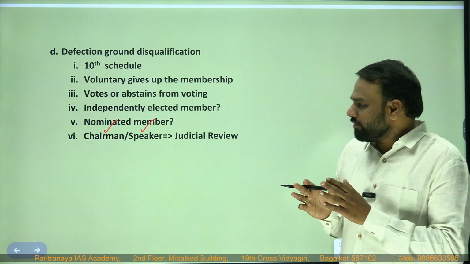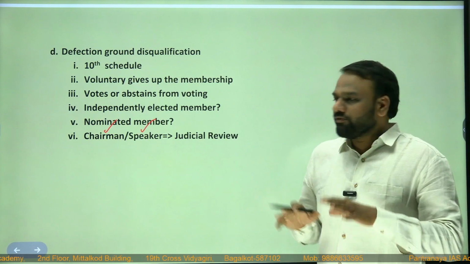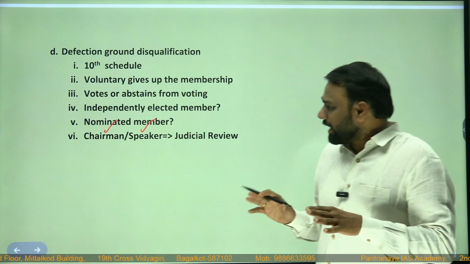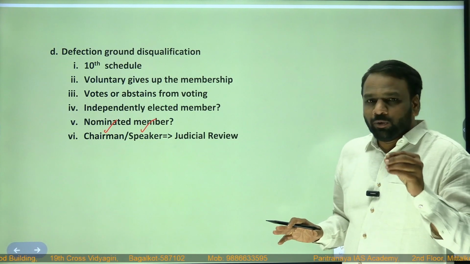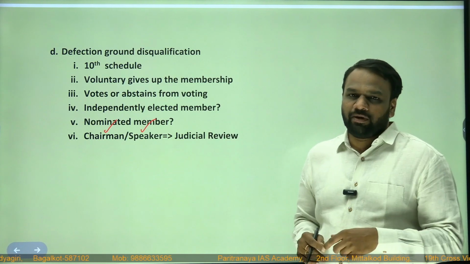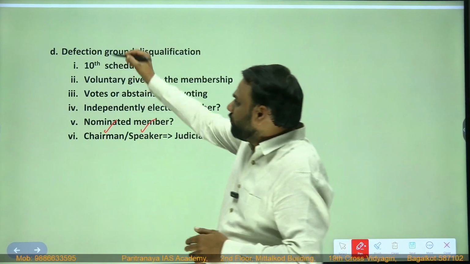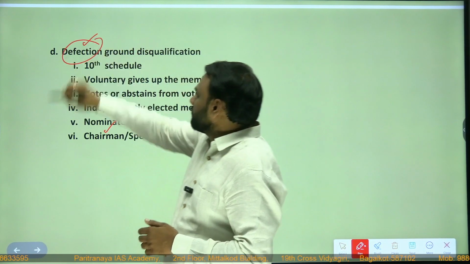So what is the chairman of Rajya Sabha? What is the speaker of Lok Sabha? We will be discussing them later on. But for the time being, we shall understand that it is the chairman who will make the decision in Rajya Sabha and it is the speaker who will make the decision in the Lok Sabha. Okay, so whenever the disqualification is based on the grounds of defection.